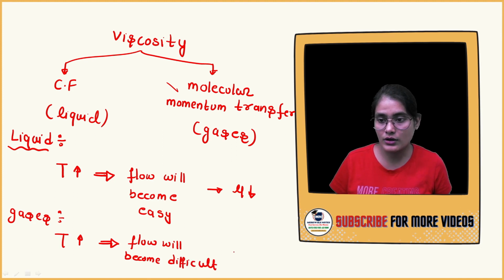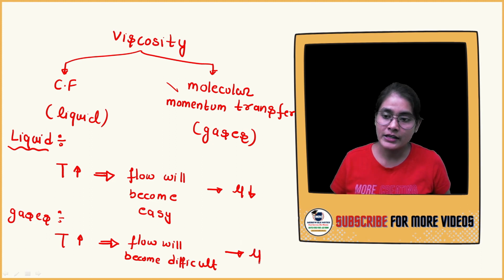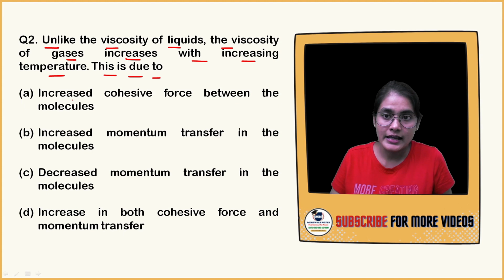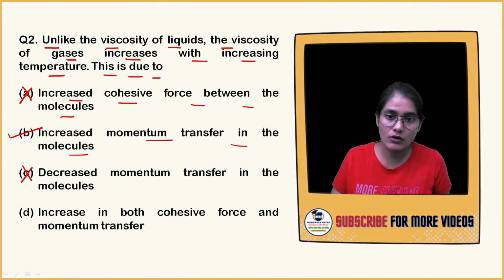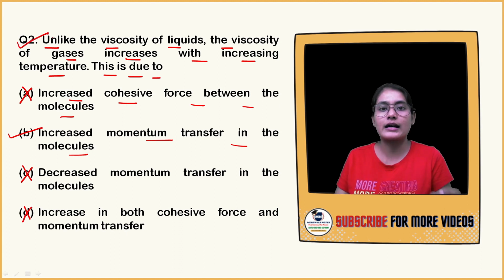So what is viscosity? It is a resistance to flow. If flow becomes difficult, then definitely your viscosity will increase. So in the case of gases, what is the reason for the increment in viscosity? The reason is the molecular momentum transfer. Okay, so let me check the answers. Increase cohesive force between the molecules: this is wrong. Increase the momentum transfer in the molecules: so option B is correct, option C is wrong, and option D is wrong. So for question number 2, option B will be your correct answer.